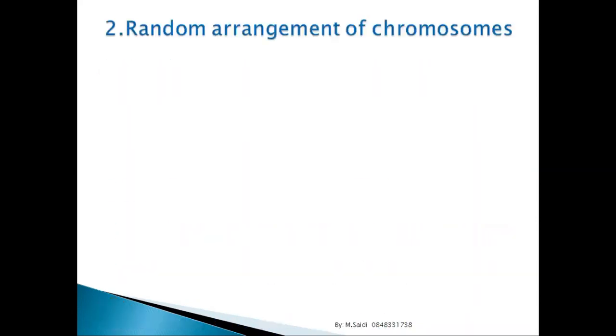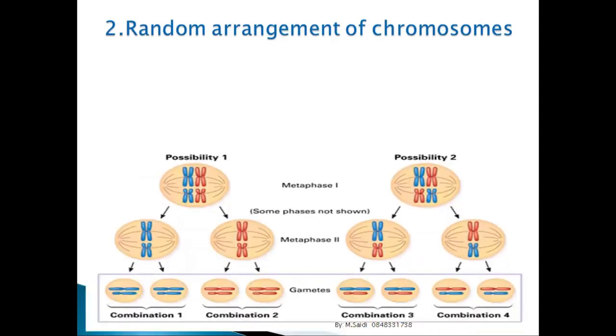Number 2, random arrangement of chromosomes. How do chromosomes randomly arrange? If you look at this, you'll find that you can have this, maybe. Remember, they just do it randomly. They are like chickens when they are going to mate. Okay, I'll talk about that.